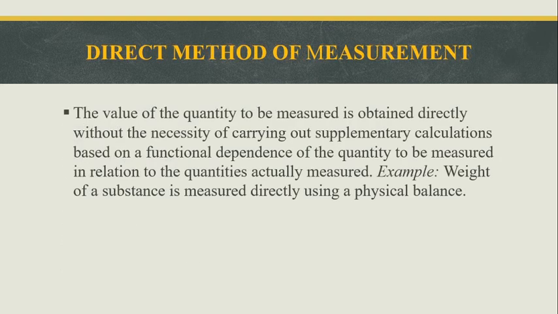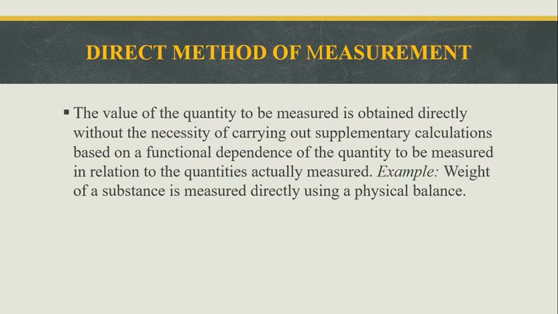First one, the direct method of measurement. It is the method in which the value of the quantity, which means the value of the object to be measured, is obtained directly without the necessity of carrying out supplementary calculations based on the functional dependence of the quantity to be measured in relation to the quantities actually measured.